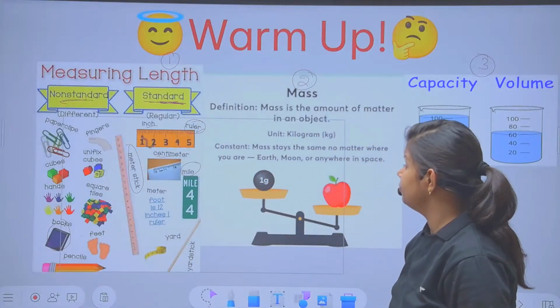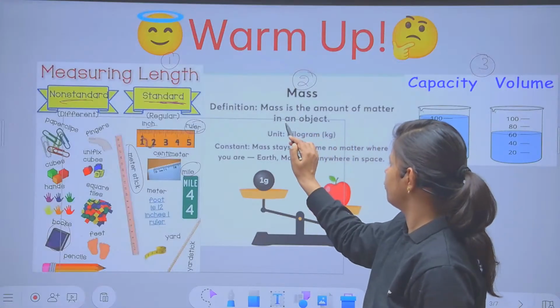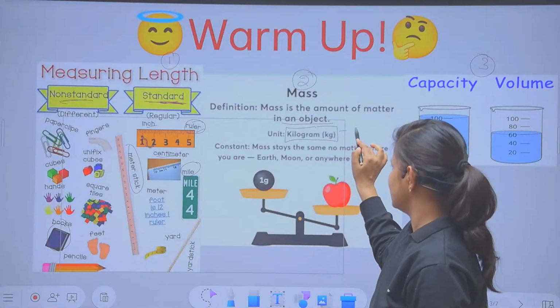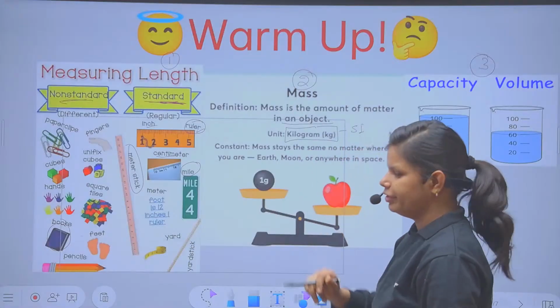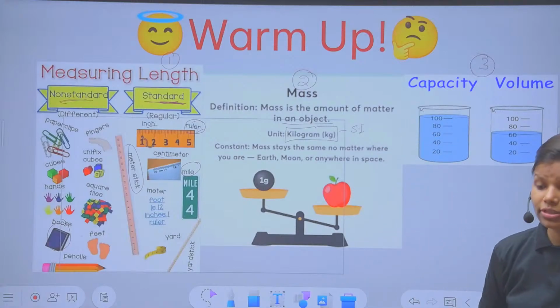To measure the mass, we use different units. Mass is the amount of matter in an object. Its SI unit is what? Which unit is the bigger one? Kg. Which unit is bigger? Kg.